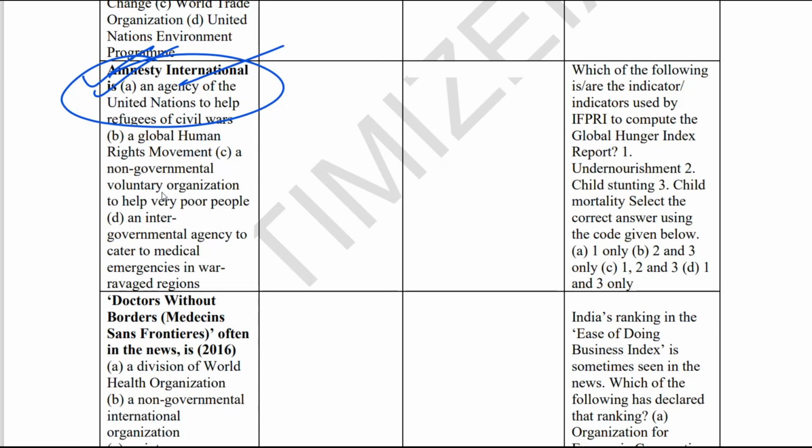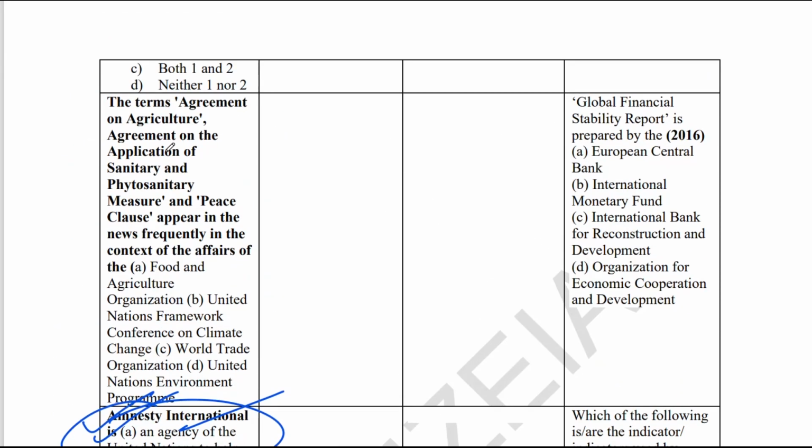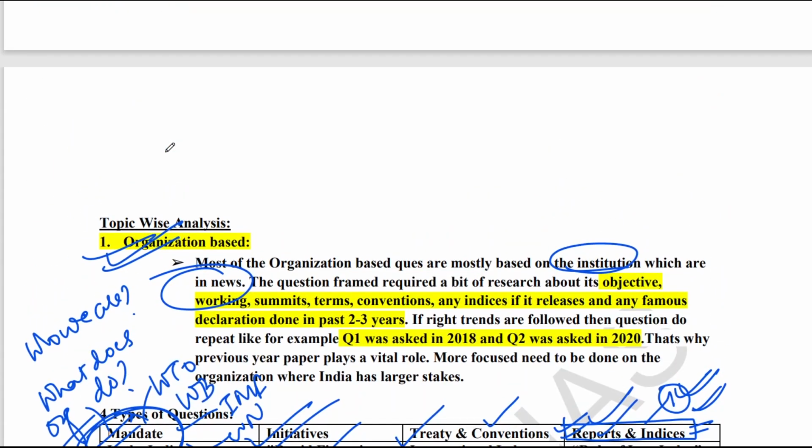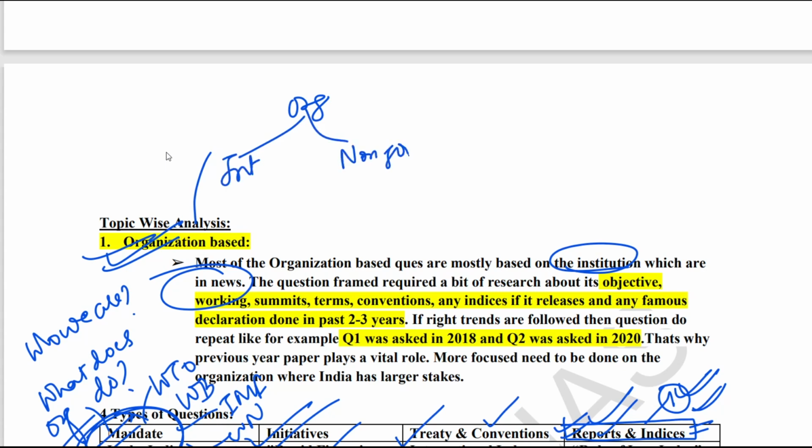See, they have again asked about Doctors Without Borders. It is also a kind of civil society and NGO, a voluntary organization. So the point is that in international organizations, you need to prepare, first of all, organizations, both international organizations and international non-governmental organizations.